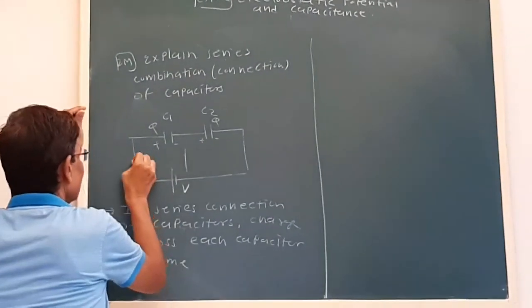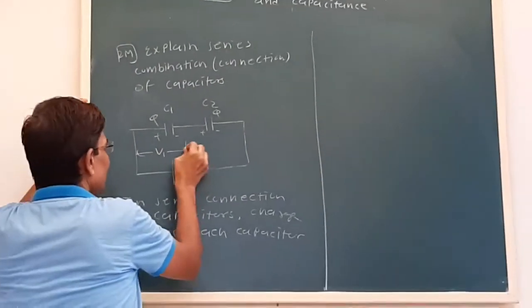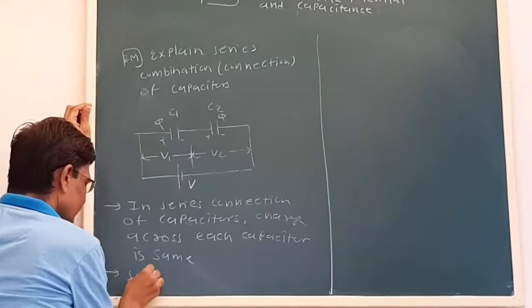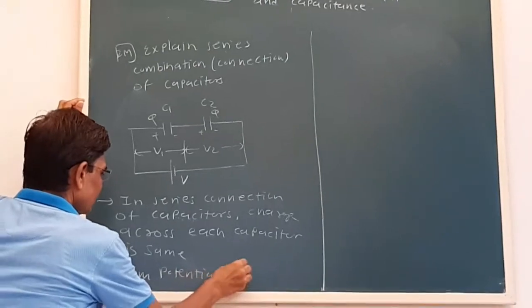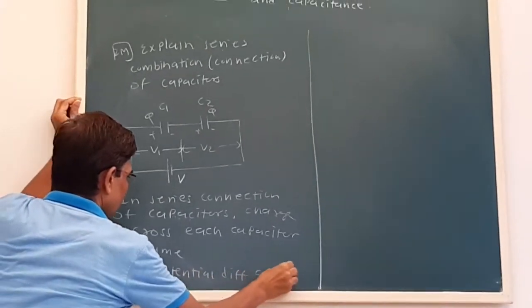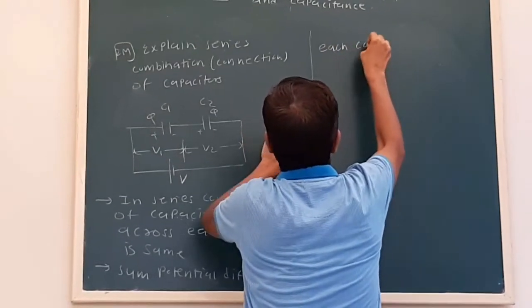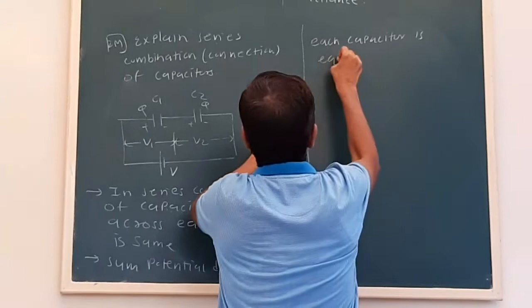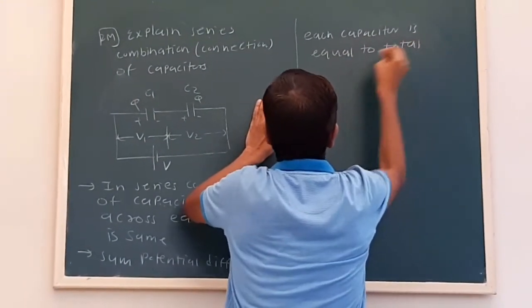And this is the potential difference across the first capacitor, that is C1, and C2. The sum of the potential differences across each capacitor is equal to the total voltage.